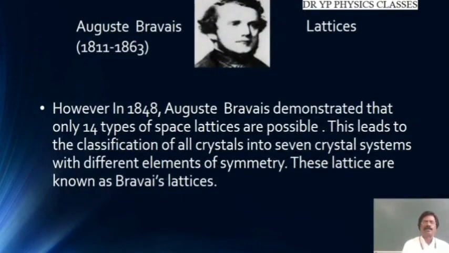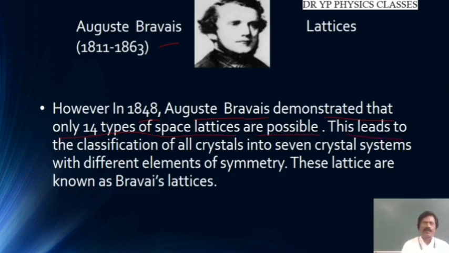However, in 1848, Auguste Bravais demonstrated that only 14 types of space lattices are possible.